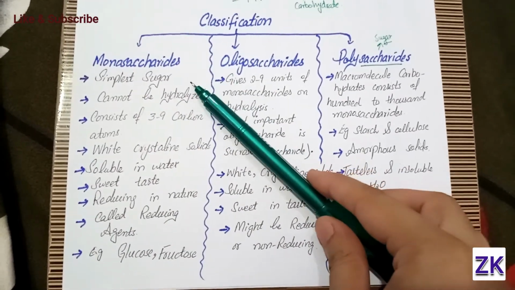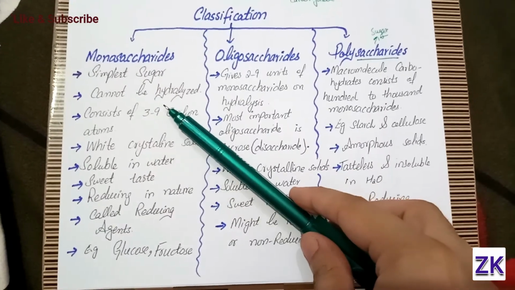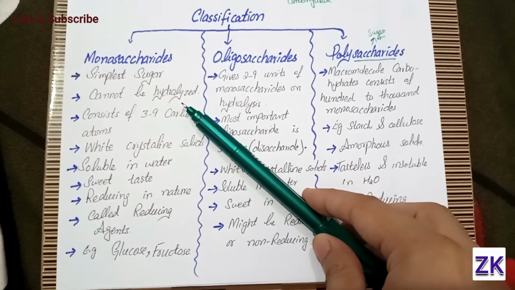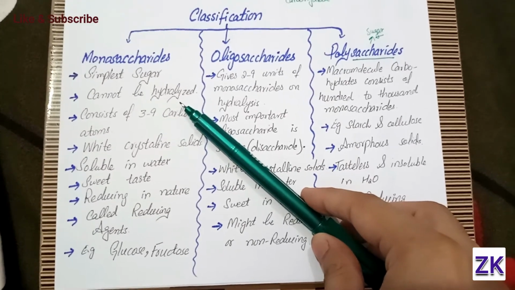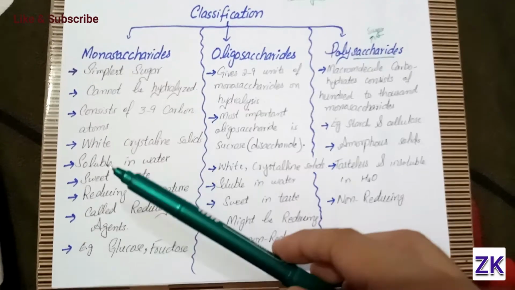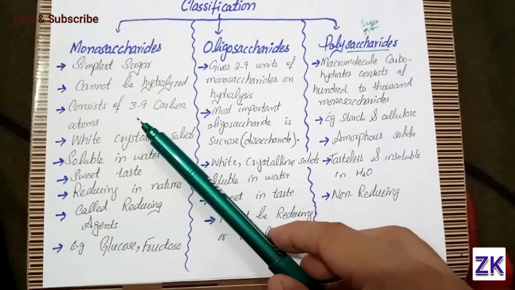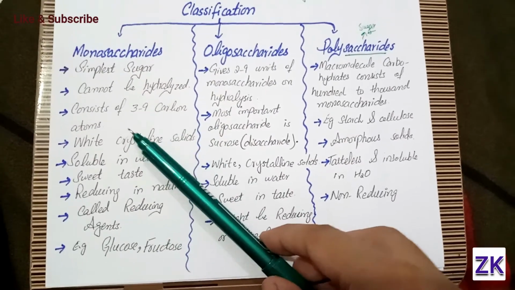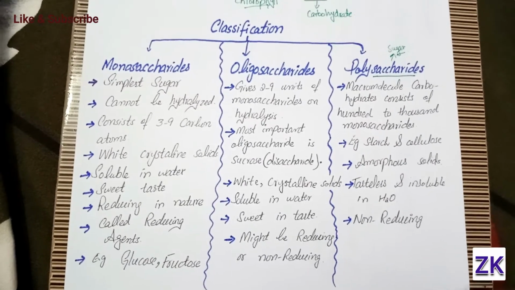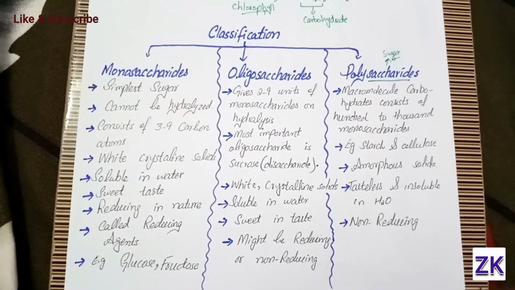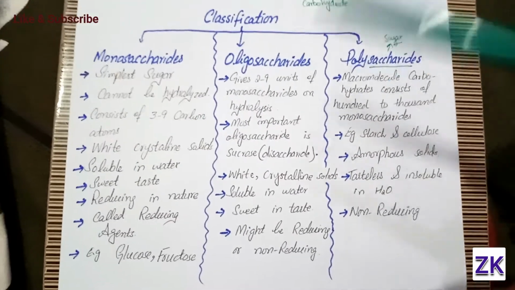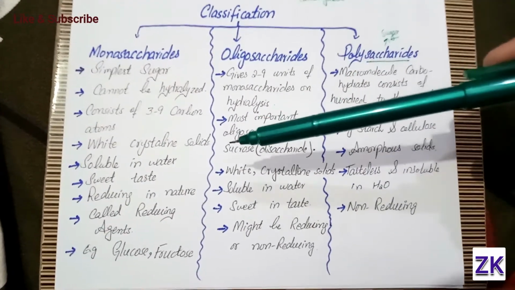Monosaccharides are basically the simplest sugars and they cannot be hydrolyzed. Hydrolyzed means breakdown of any compound in the presence of water. So you can't break down the monosaccharide into its components. Monosaccharides basically consist of 3 to 9 carbon atoms. Depending upon the number of carbon atoms, they are named as trioses, tetroses, pentoses, hexoses and so on.